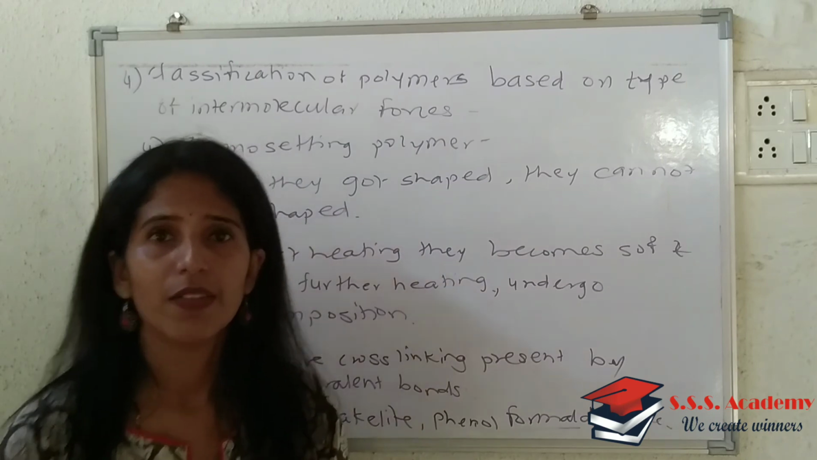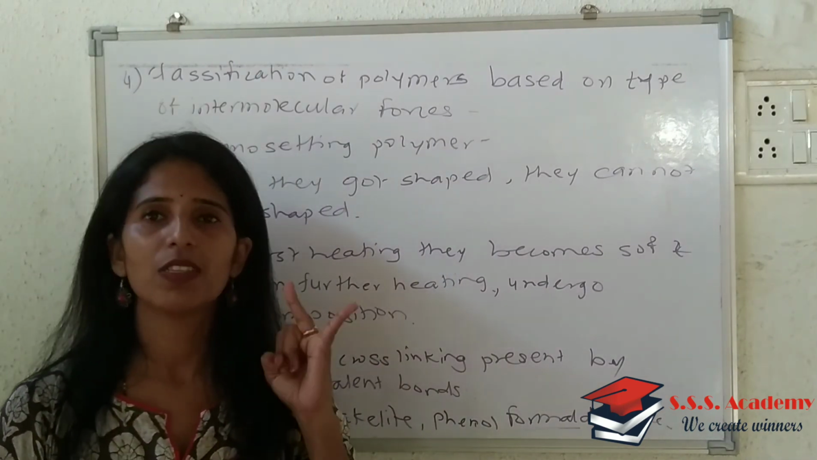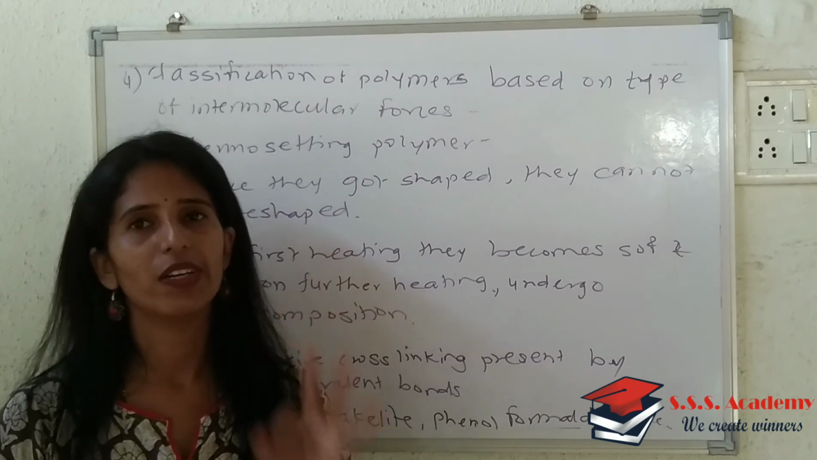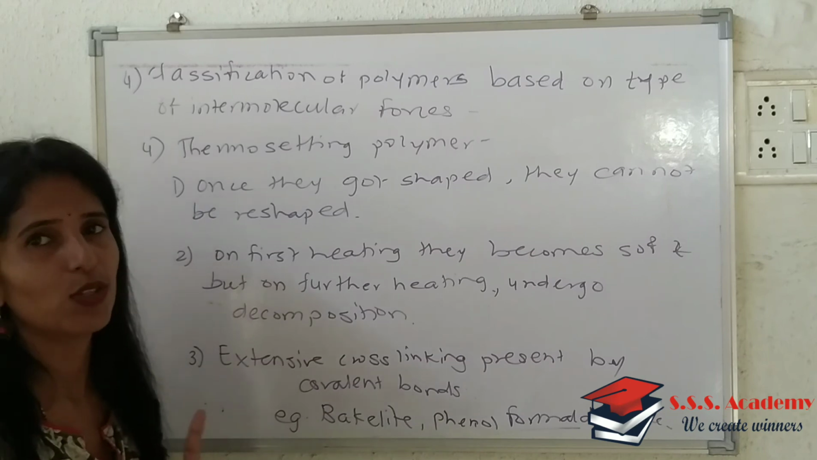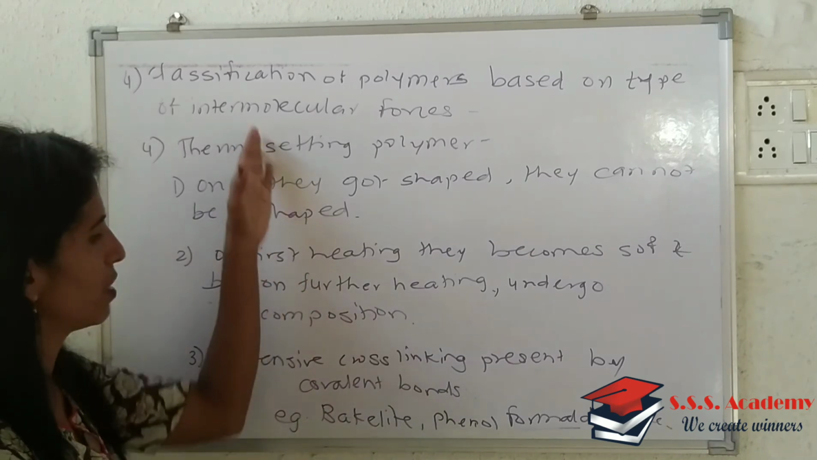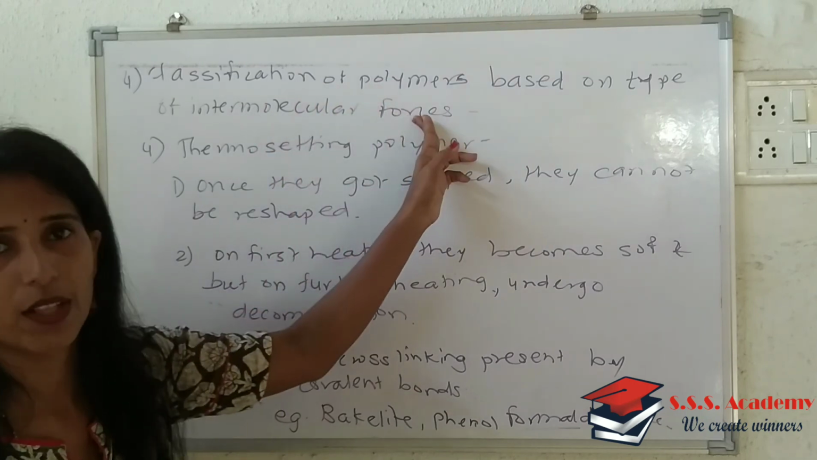So here we are done with all four types. One refers to elastomer, second to fiber, third to thermo-softening polymer, and fourth to thermosetting polymer. These are the four types depending upon the type of intermolecular forces.